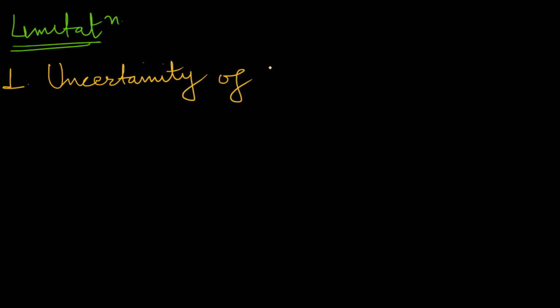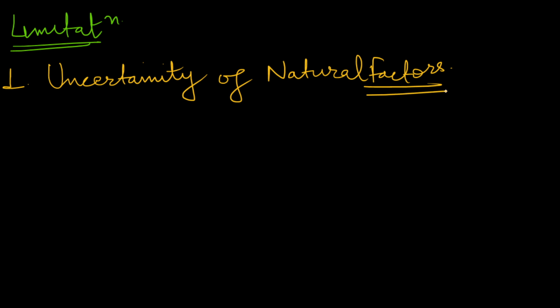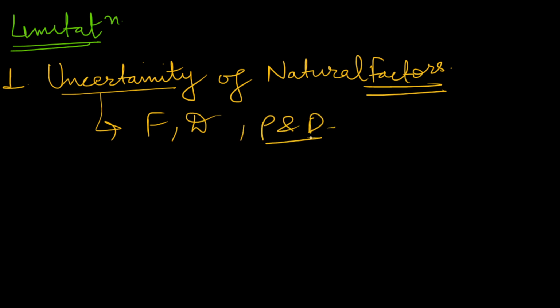Uncertainty of natural factors. In India you will see the farmers are hugely dependent on monsoon, so it is uncertain. There are also problems of floods, problems of droughts, problems of pest and disease outbreaks. All these things are uncertain, which acts as a limitation in farm planning.